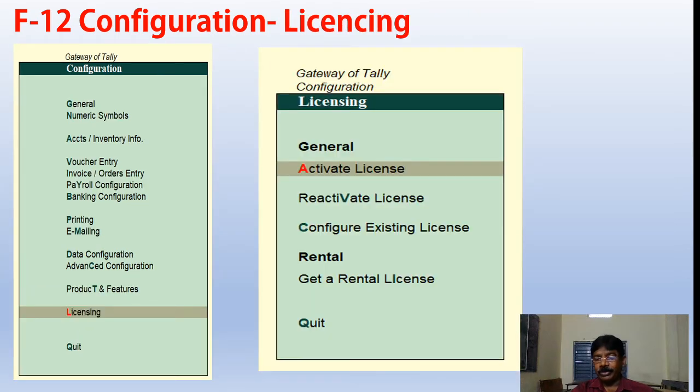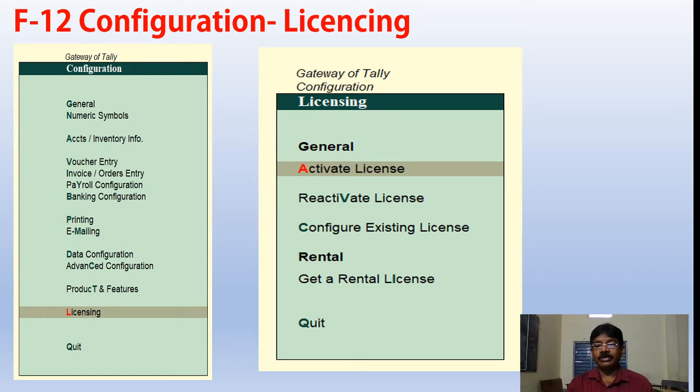Then coming to the licensing. Whenever we open the company, the software asks us to enable your license. If the license we purchased online, just enter the code, then we can enjoy all the benefits. If you do not have the license, we can run the software in education mode for learning purposes. Activate license. If the license time period is over, reactivate the license.